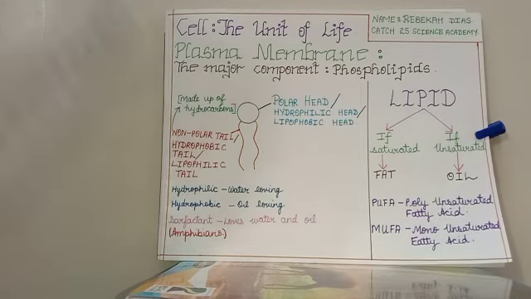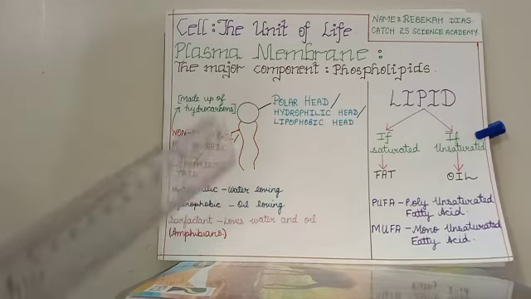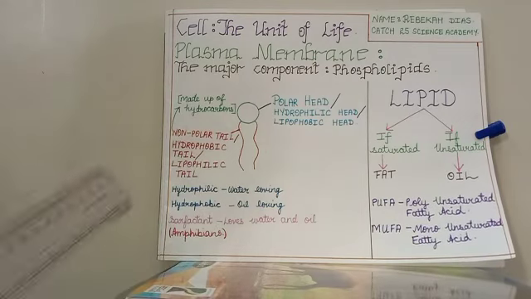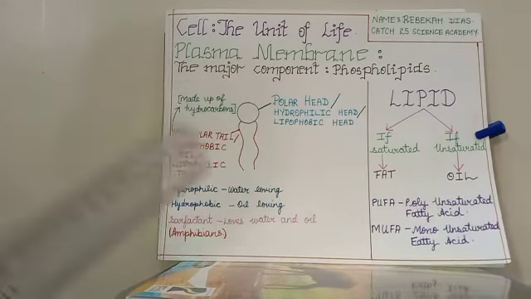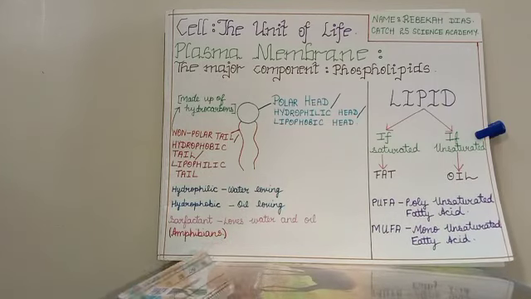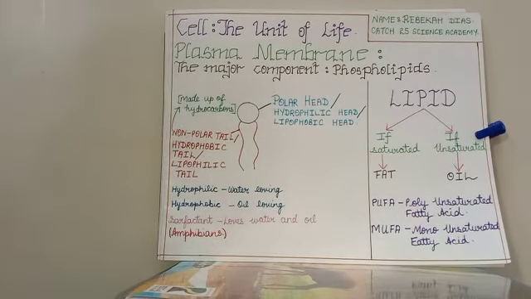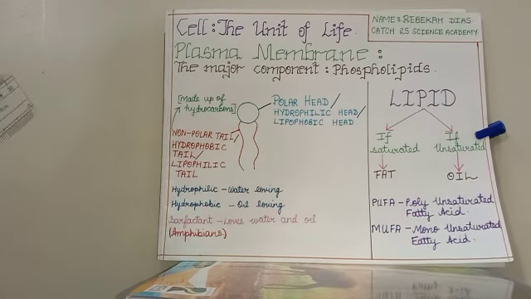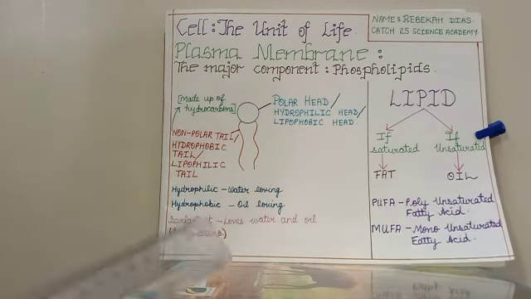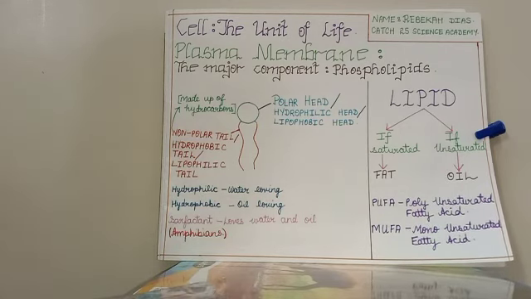It does not have a cell wall. The cell wall is freely permeable. It means that it allows all and everything to come in it, whereas the plasma membrane is selectively permeable. It allows only selected things to pass through it. This is the meaning of selectively permeable.